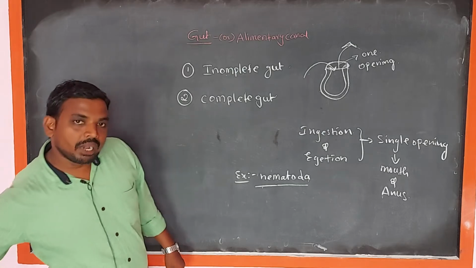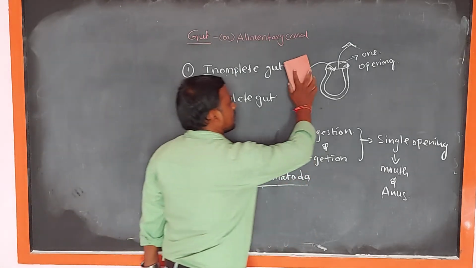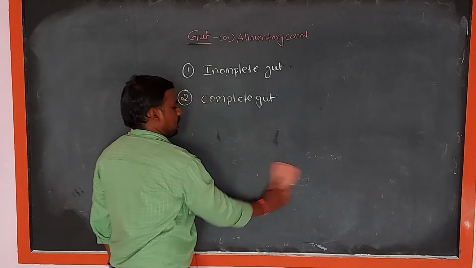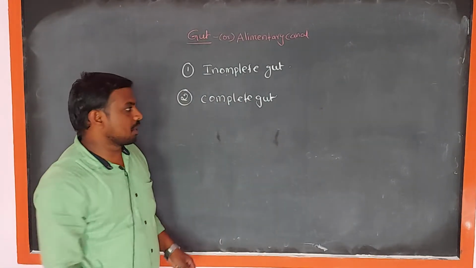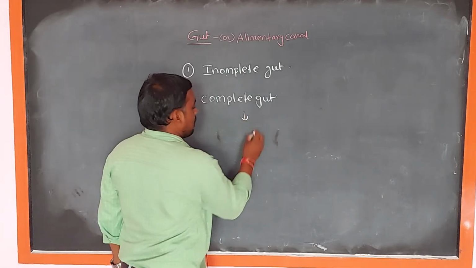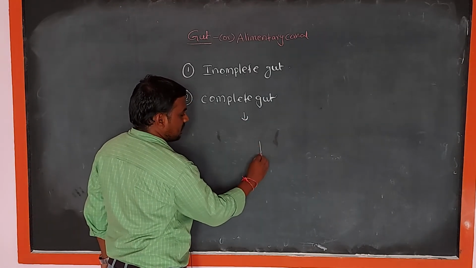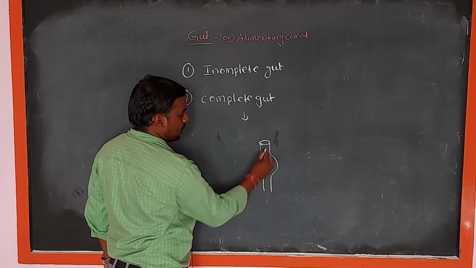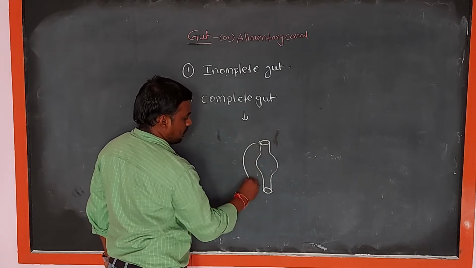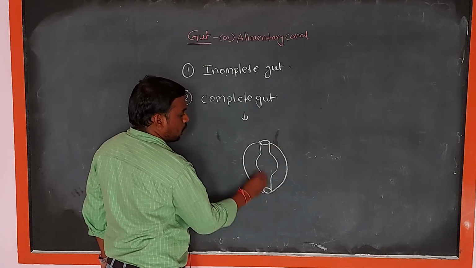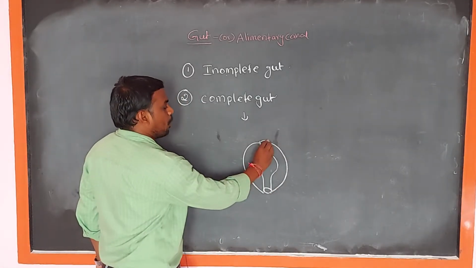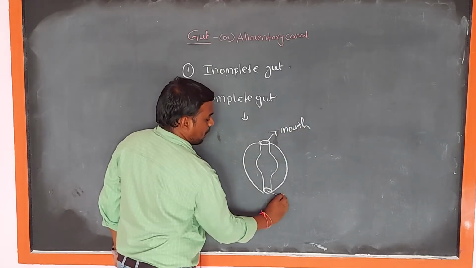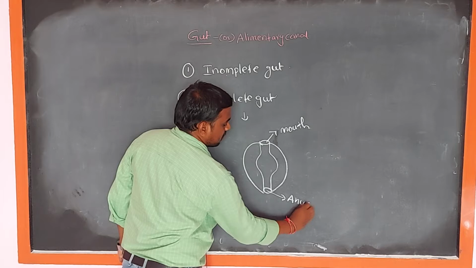Next, the second one, complete gut. What is meant by complete gut? Complete gut means these animals contain two openings. One opening is the mouth and the second opening is the anus.